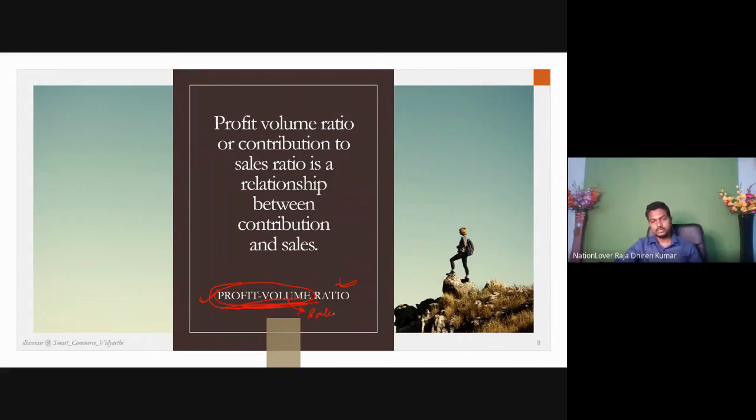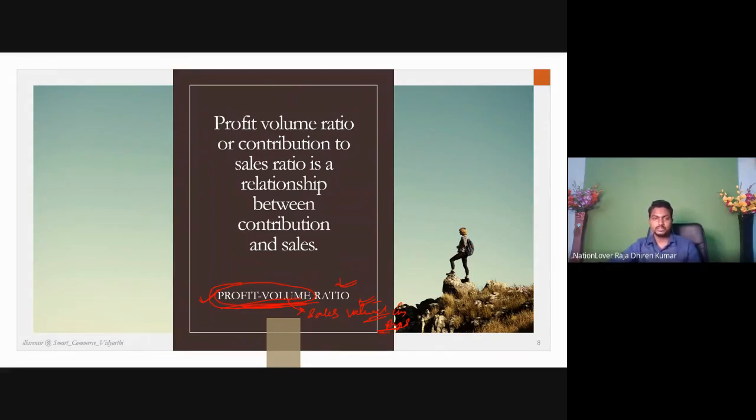Volume means the sales volume, in rupees. The profit to sales volume. But here, all the ratios and percentages are from an analytical, management accounting point of view. That's why they are a little bit different from financial accounting.